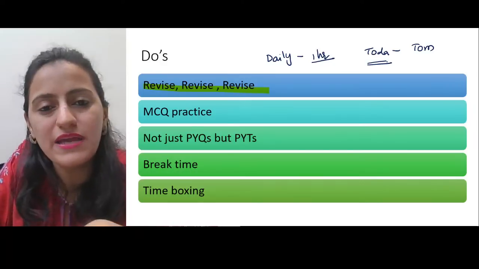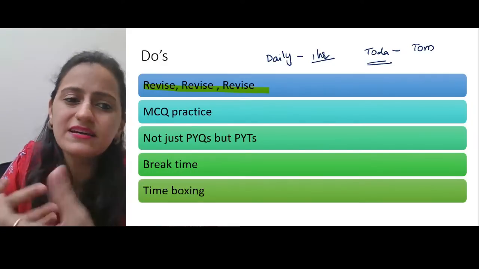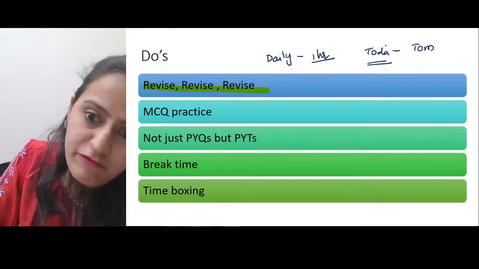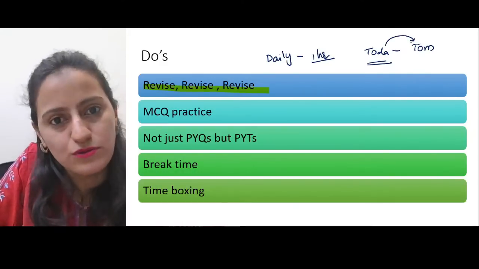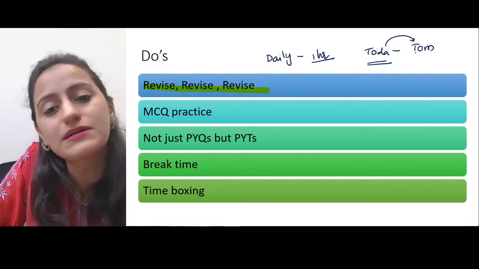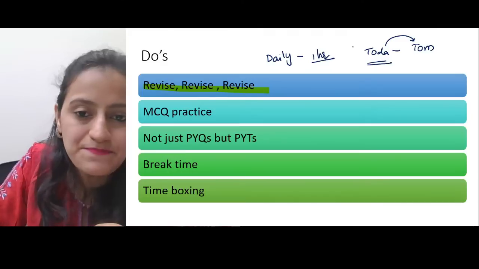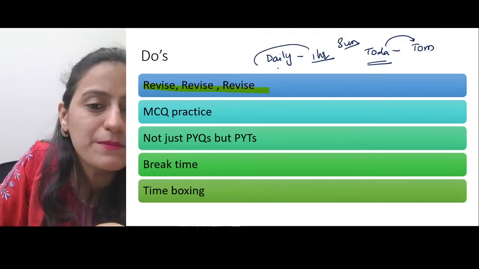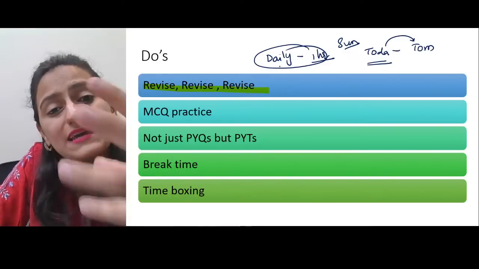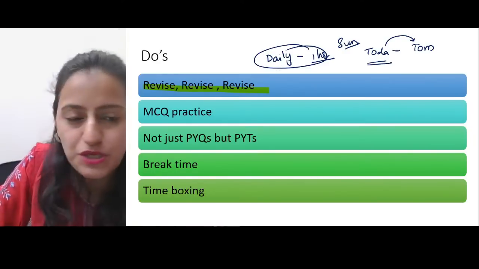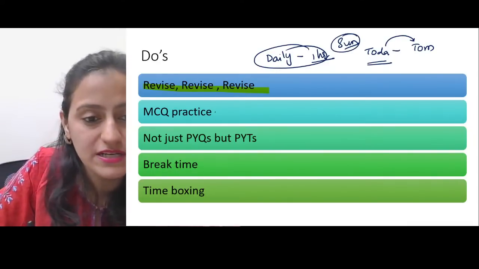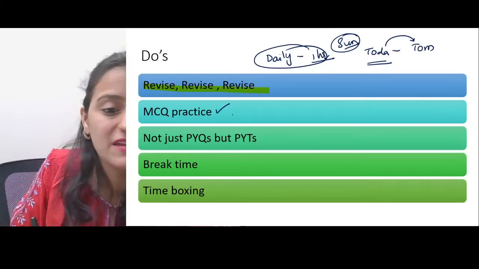Today, let's say you are doing embryology upper limb. You realize that "अरे मैंने पढ़ा था बट मुझे याद नहीं है", those topics you revise again tomorrow. Okay, the topics that you find difficult to remember, revise them on a daily basis. संडे जो ब्रेक टाइम है उसमें आपने पूरे हफ्ते में जो भी पढ़ा और आपको लगा कि ये इंपॉर्टेंट है बट मैं भूल जा रही हूं, you can revise that on Sunday. Revision is key.